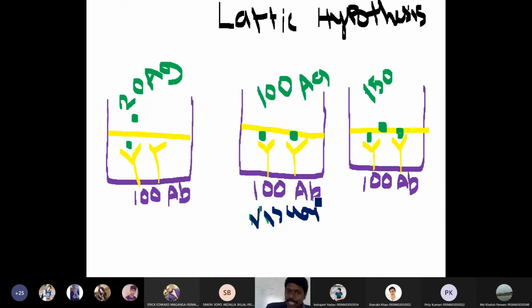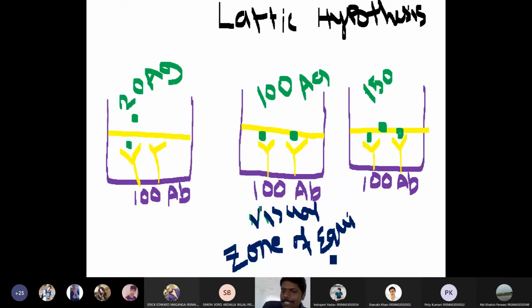This particular well is called the zone of equivalence because there is an equal amount of antigens and an equal amount of antibodies. That is why this phenomenon is called zone of equivalence.